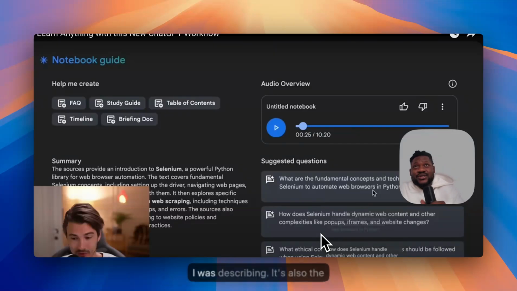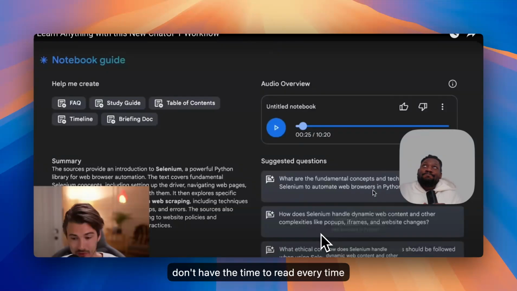Amazing. Just a completely different way to take in the info than just reading. Plus, you can chat with all the data here too. Exactly. So that's what I would describe it as, a completely different way to take in info. You don't have the time to read every time, or you don't have the patience or the mental fortitude to dive into a very hard topic all the time with the same strength. So sometimes you just want something really, really broken down. And some text can be very annoying. Technically, they could have written it better. So yeah, that's the advantage.